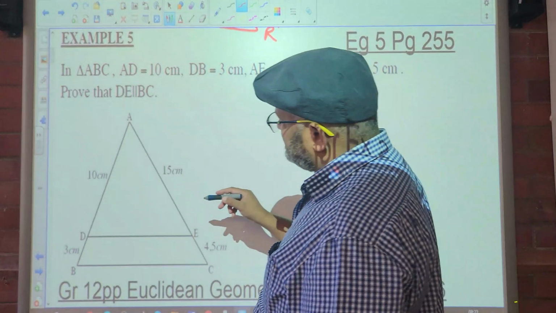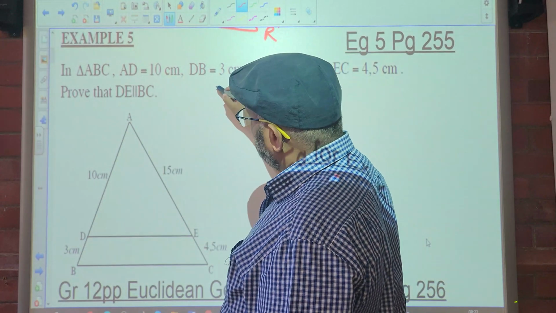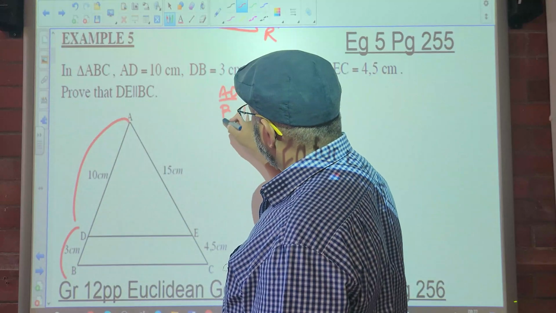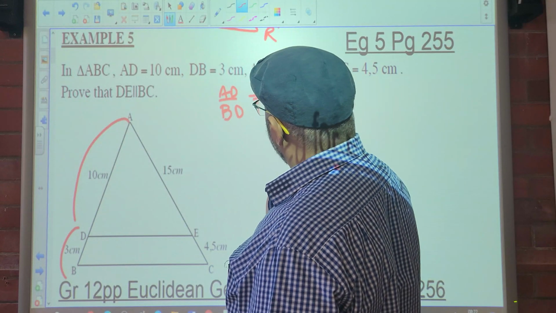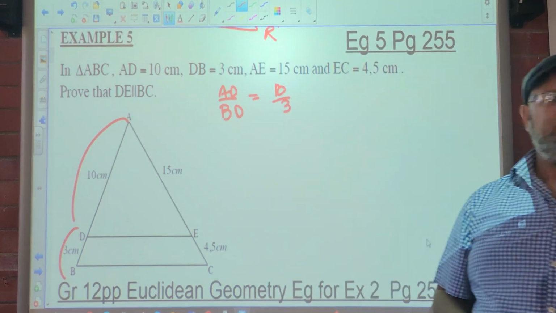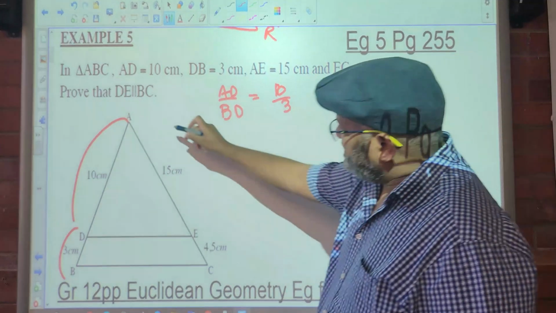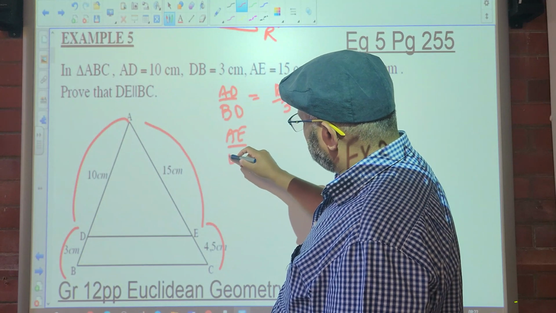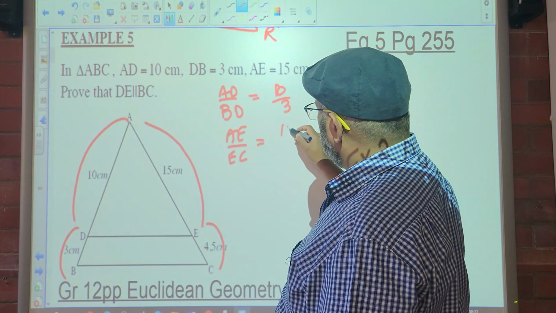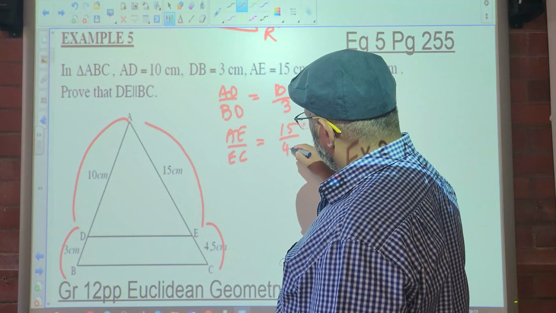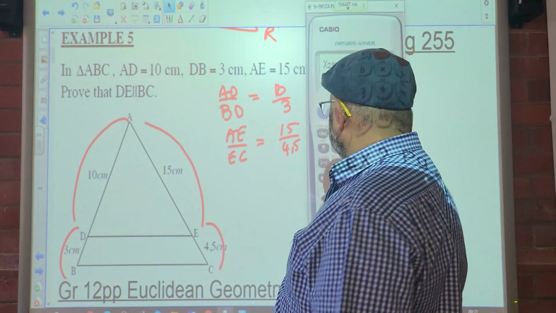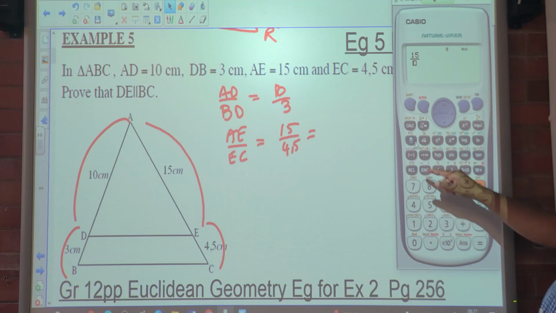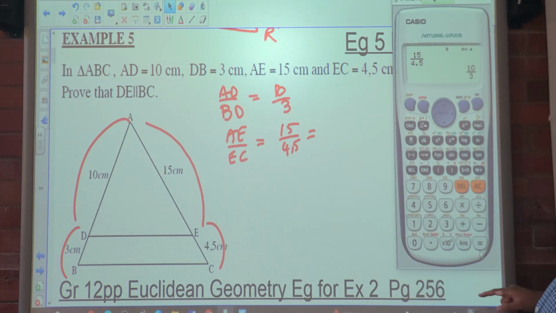We start off by saying AD over DB is equal to 10 over 3. Then we go with AE over EC. So AE is 15 over EC is 4.5. Let's put that in the calculator. 15 over 4.5 gives us 10 over 3.